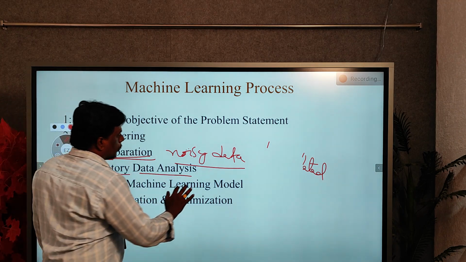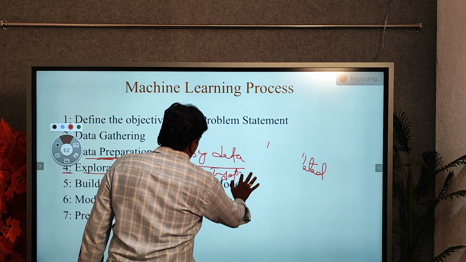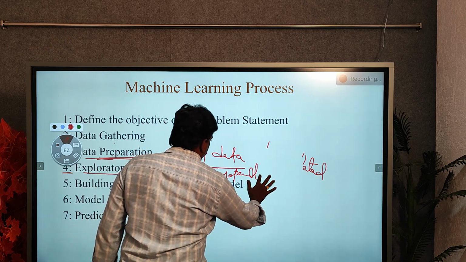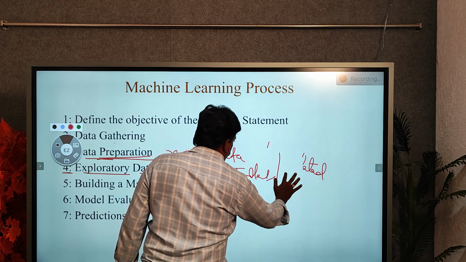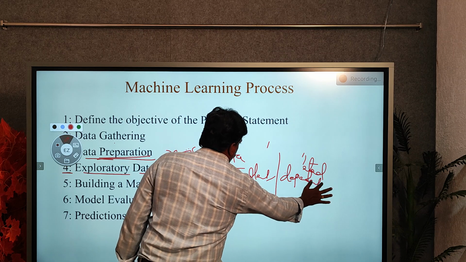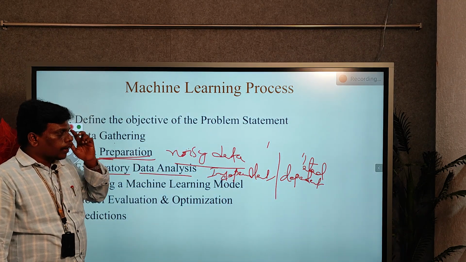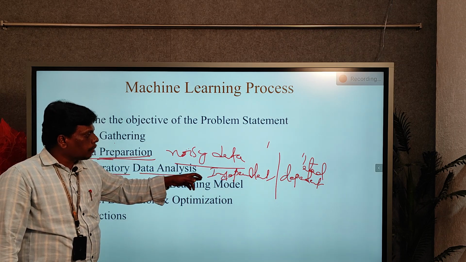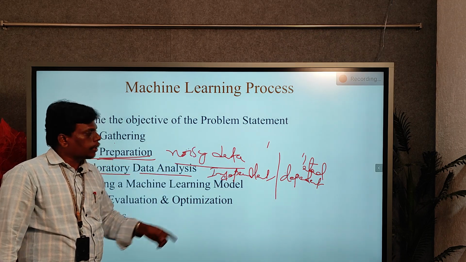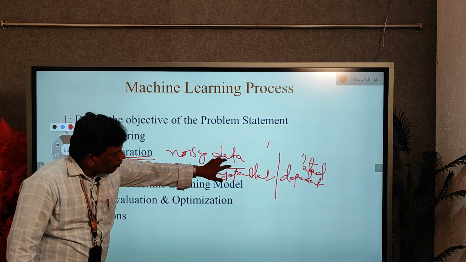In this, we have to find the independent variables as well as the dependent variables. And we have to find the correlation between the independent variables and the dependent variable.